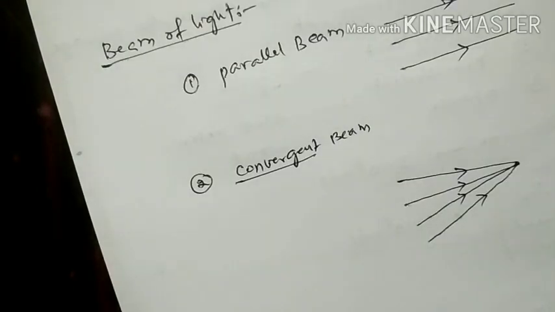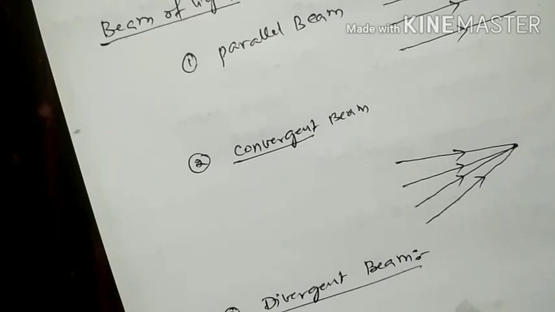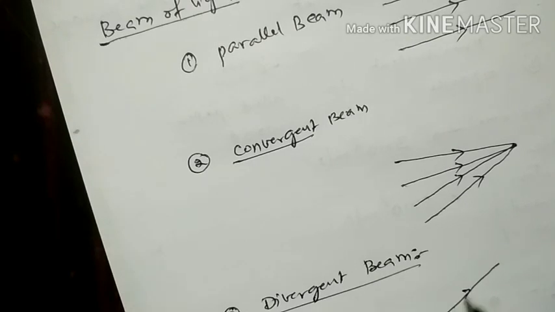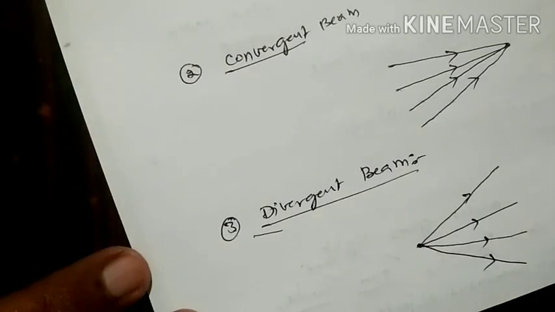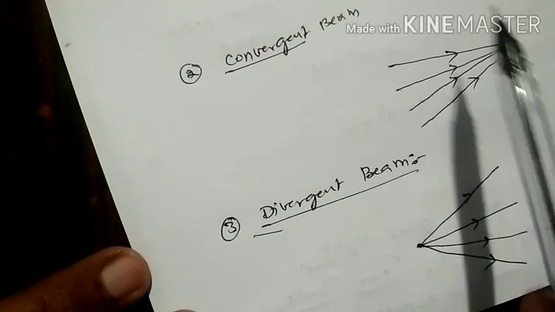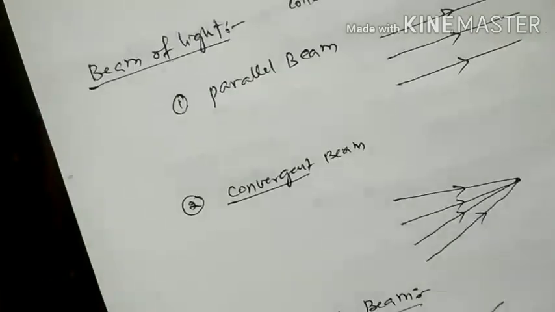And the third one, divergent beam. Here also the light rays are going to diverge. They start from a point and they are emerging, moving away from that point. So this is the divergent beam of light rays. So convergent beam, parallel beam and divergent beam.